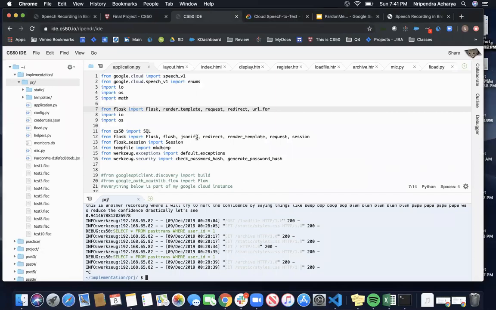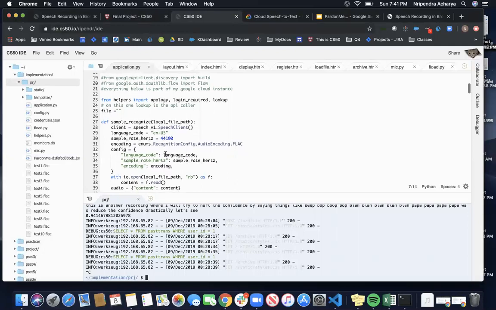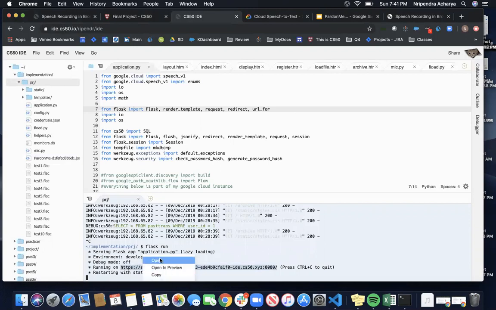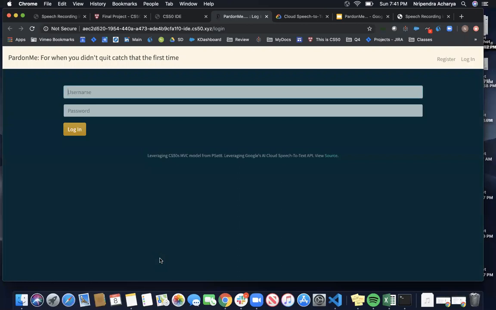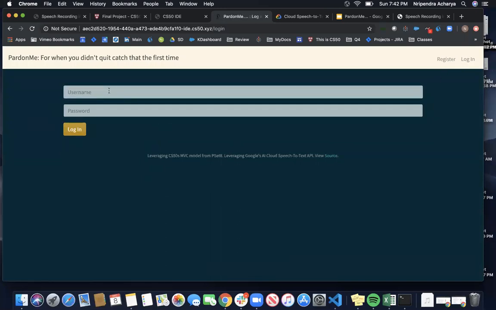You'll notice it's kind of similar to problem set 8, or Finance, but now it includes a bit of the API and encoding in FLAC. So if I run it, you'll notice it obviously has a similar MVC type structure here. Things like register still work in a really similar way, but if I use this for a user I've already created,